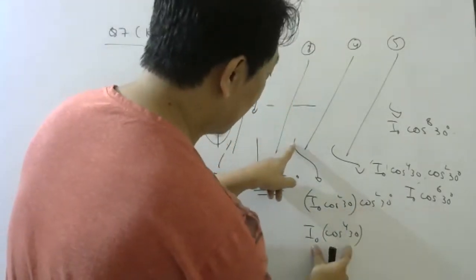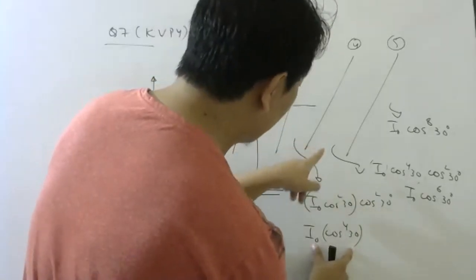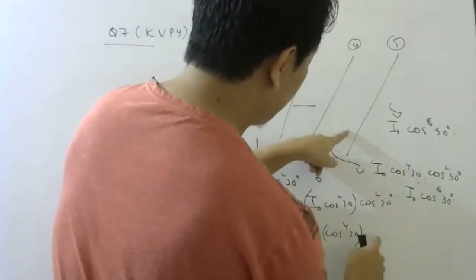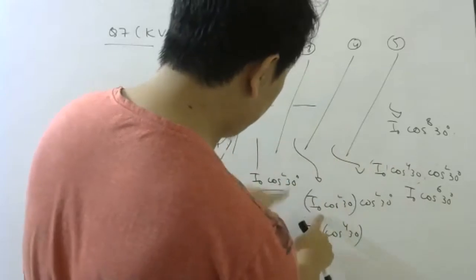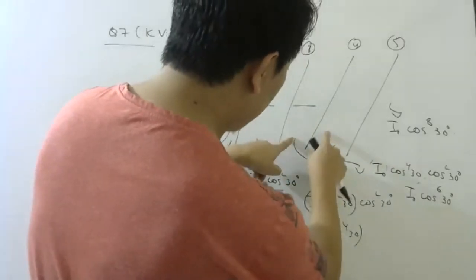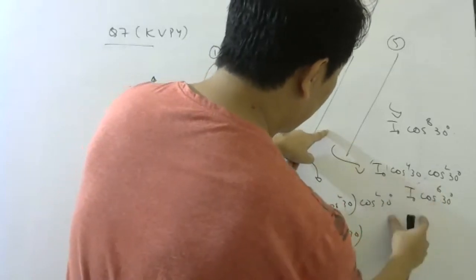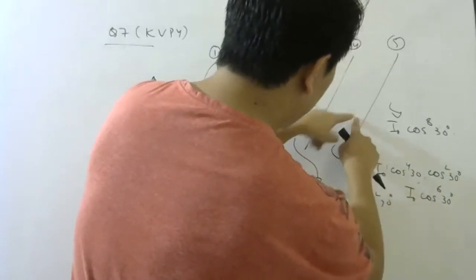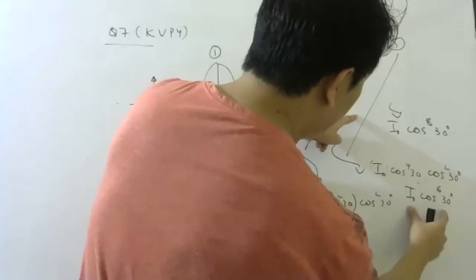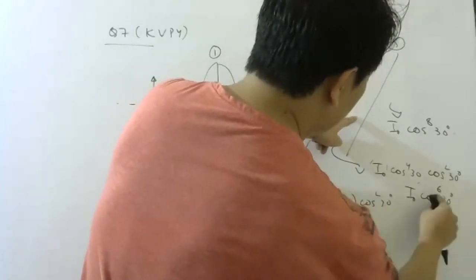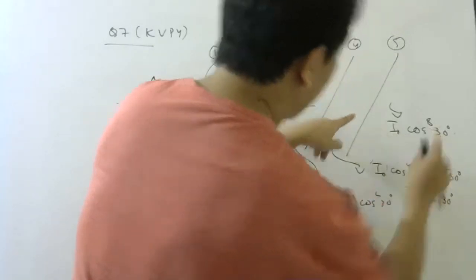Then this is the incident here, so coming out will be this incident cos square 30. Then this is incident here, then coming out will be cos square 30, making it 8.